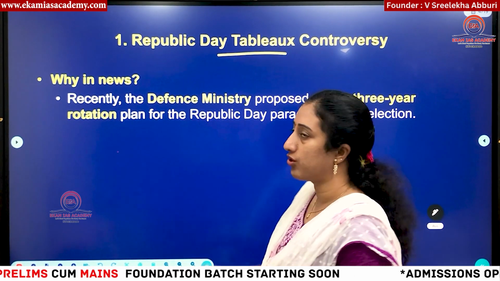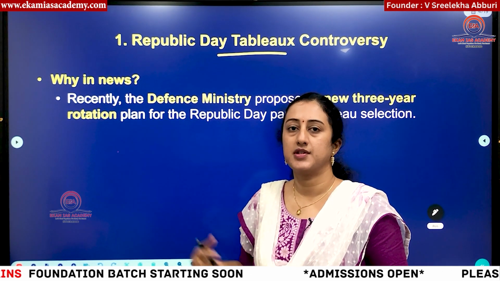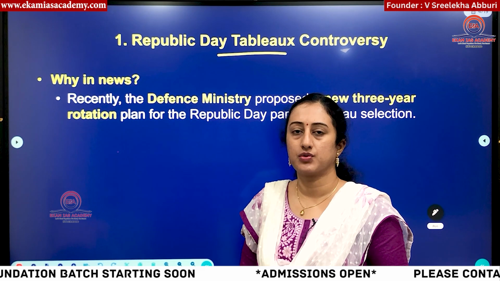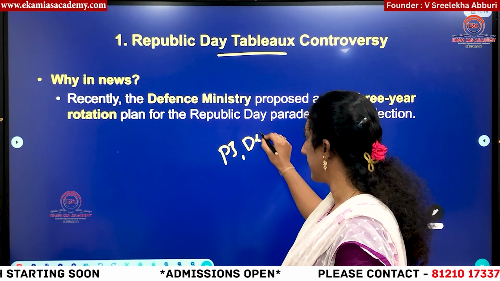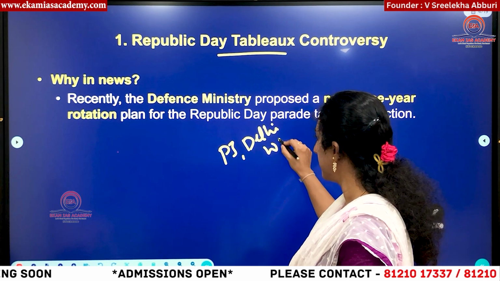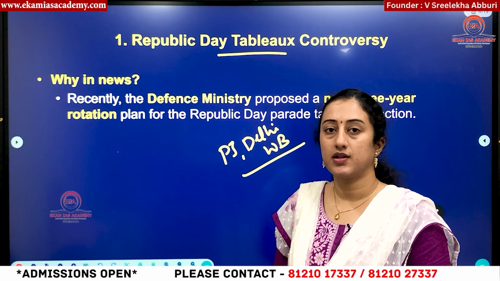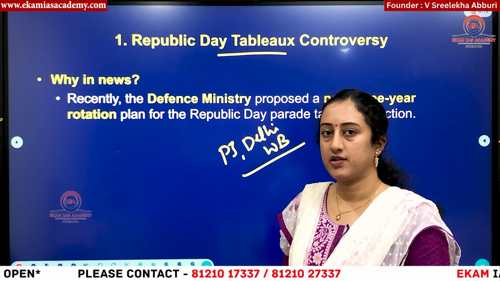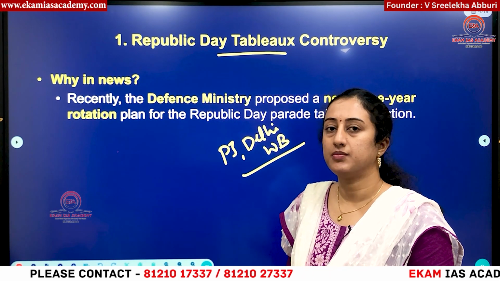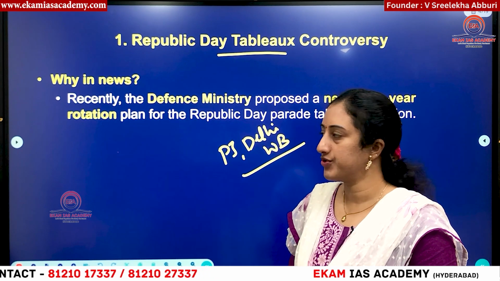Then what is the recent controversy? In recent times, for the last 3-4 days, some opposition ruled states like Punjab, Delhi and West Bengal have raised their concerns, saying that the Center is rejecting their tableaus without any justification. That means they are showing some discrimination towards opposition states. So this is the background of this controversy.